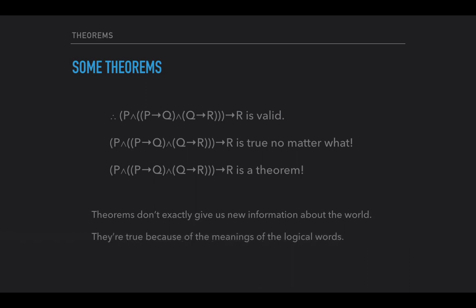What they do is they're true because of the meanings of the logical words. It's true because of what "and" means, and the conditional means that this sentence here is a theorem, and if P then not P, that's always true, and that's because of the meanings of the arrow and the negation sign. And so when we state a theorem, what we're doing is showing how the logical words work. We're displaying their meaning. We're saying the meaning of this word makes this sentence true, so that's the kind of meaning that it has. And so if P then P, that's part of displaying how the conditional works. If the antecedent is true, then so is the consequent.